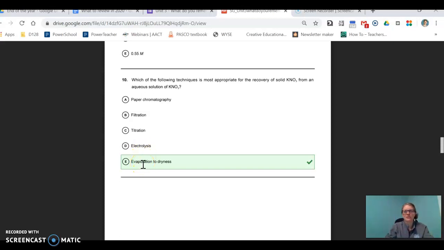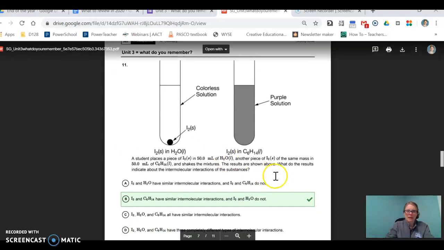Evaporation to dryness, that's exactly what we're doing here. We've got an aqueous solution. I just need to get the water out so I can have the solid left behind. You just got to wait to evaporate it. Or what we did was use the Buchner funnel. Nope, we didn't use the Buchner funnel for that. You can't do it for that. The only thing is to evaporate it out, wait for it to dry, put it in the oven. That's number 10.